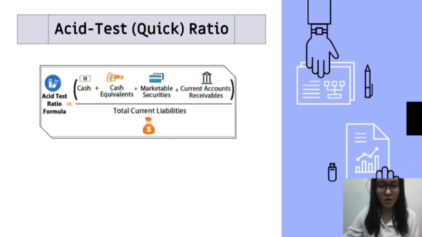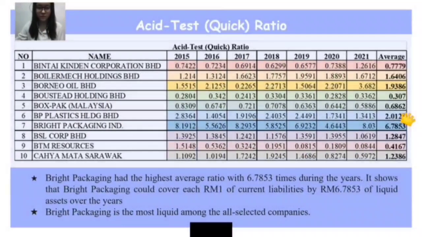Therefore, its formula is shown in this table. And when we're looking at this example, it shows that the bread baking has a higher average ratio with 6.7853 times during the year. And it shows that the bread baking would cover each 1 ringgit of the current liability by 6 ringgit of the liquid assets over the year. So the bread baking is the most liquid among all the selected companies.